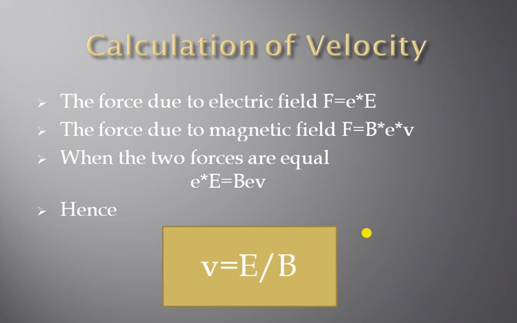Now for the calculation of velocity also, the force due to electric field F equal to E into e. The force due to magnetic field F equal to B into e into V. When the two forces are equal, then eE equal to BeV. Hence, the velocity of the electron can be calculated as V equal to E upon B, where E is electric field and B is the magnetic field.